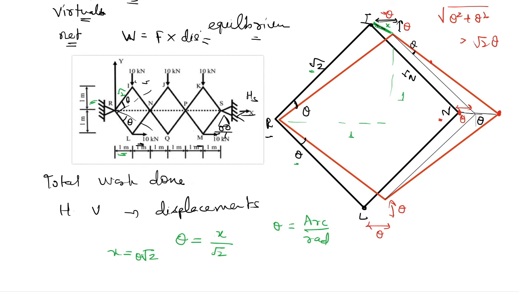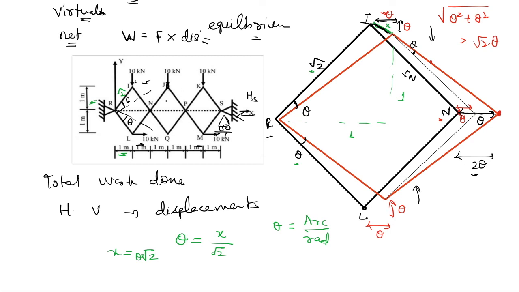With the similar calculation that we have done here, this will also come as theta. So the net displacement of point N is 2 theta in the horizontal direction. Vertically, because L is moving upward and I is moving downward, N will not move vertically, it will remain in its actual place in the vertical direction. So only horizontal movement of 2 theta is taking place.